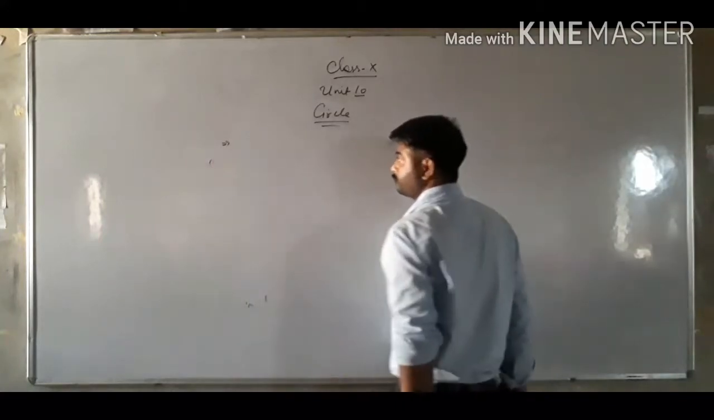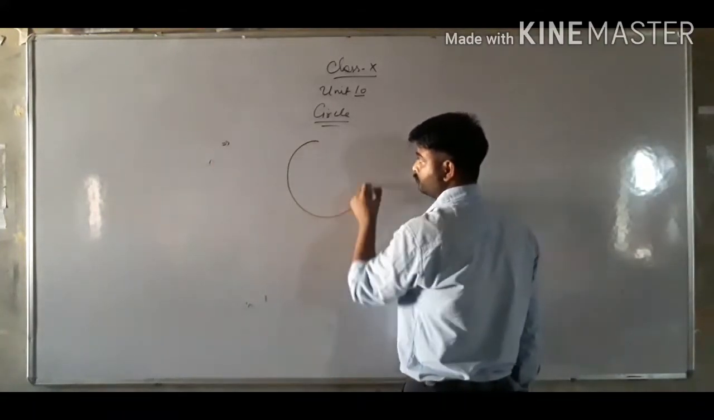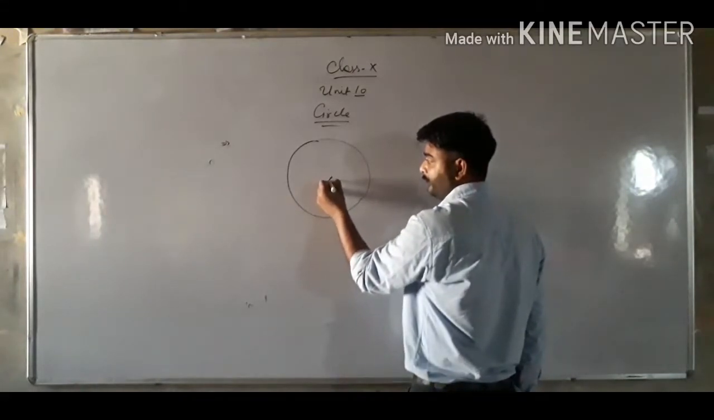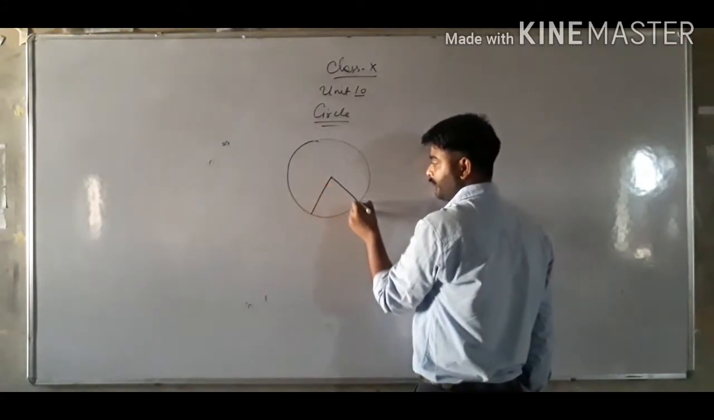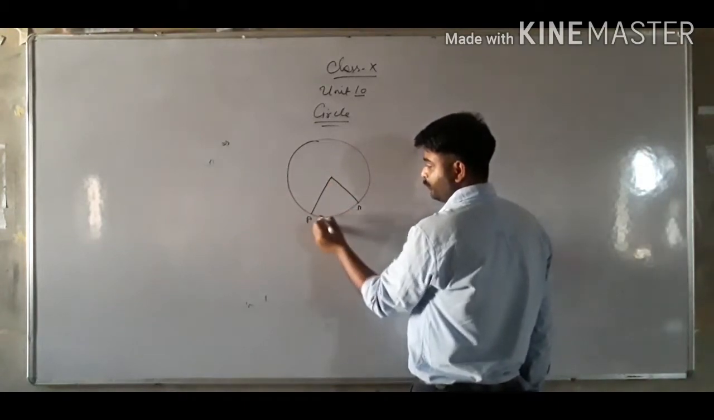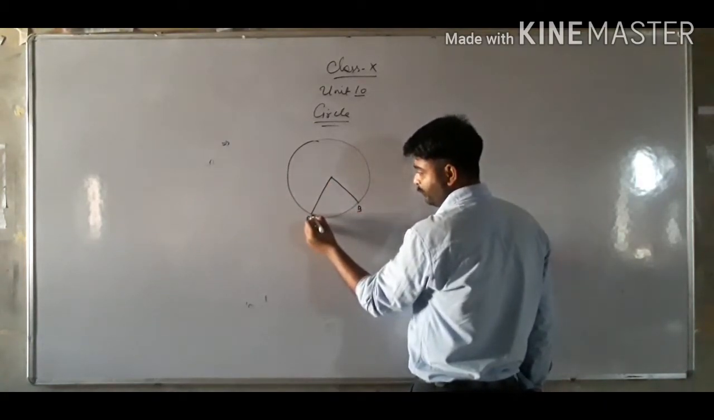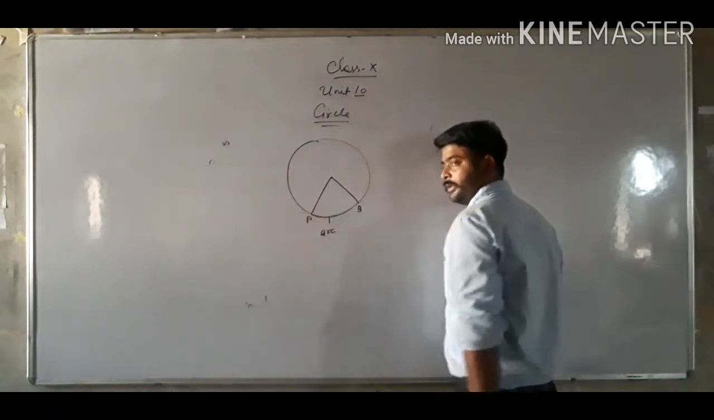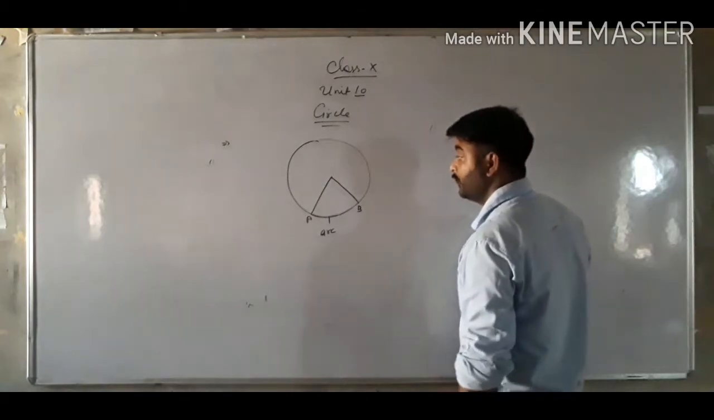Now, if this is a radius, and this is also a radius, with points A and B, then this AB is known as an arc.